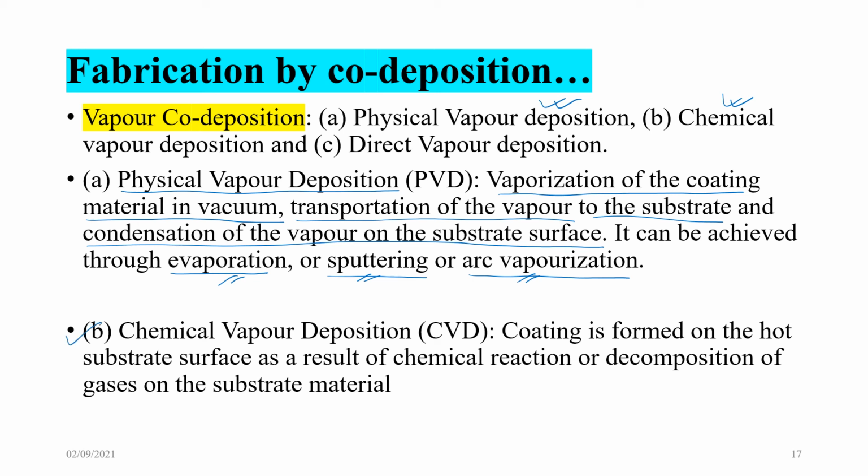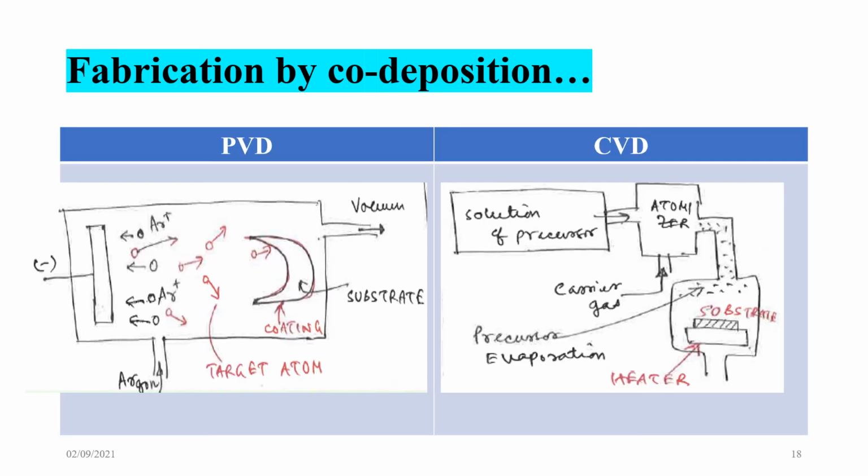Next is chemical vapor deposition, where coating is formed due to a chemical reaction. Coating is formed on the hot substrate surface as a result of chemical reaction or decomposition of gases on the substrate surface. So what do we see here? This is PVD, CVD. Here you see there is a target. The argon gas, this inert gas, is fed, which is ionized.